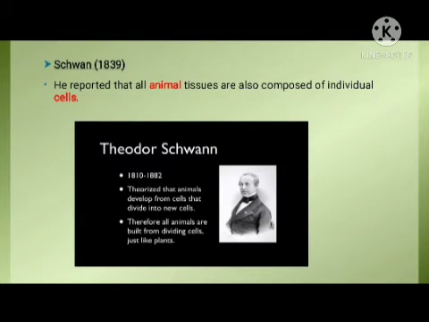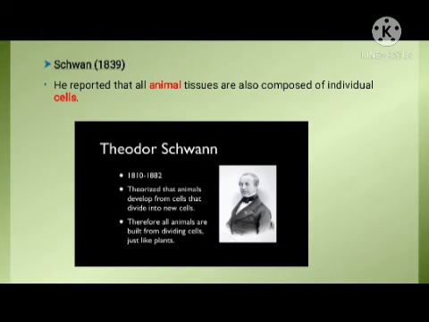One year later, in 1839, a German scientist, Schwann, reported that all animal tissues are also composed of individual cells. Therefore, all animals are built from dividing cells just like a plant.